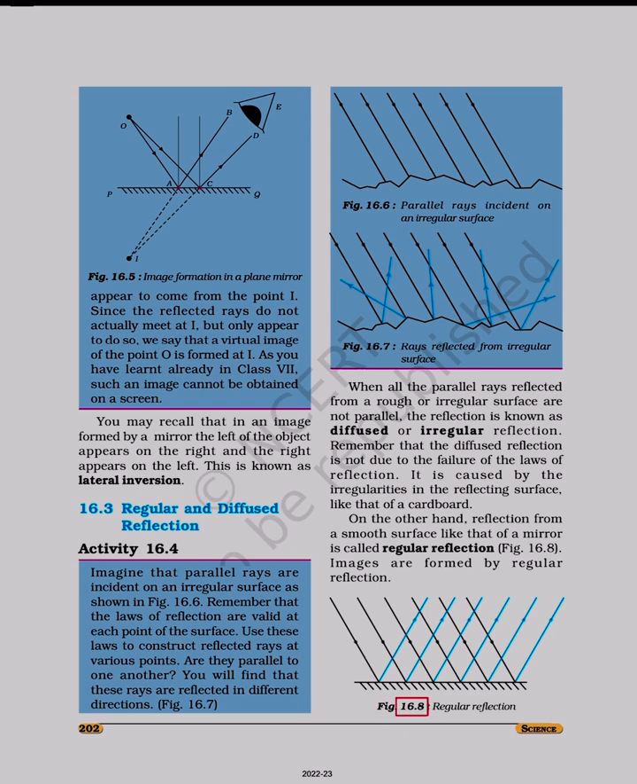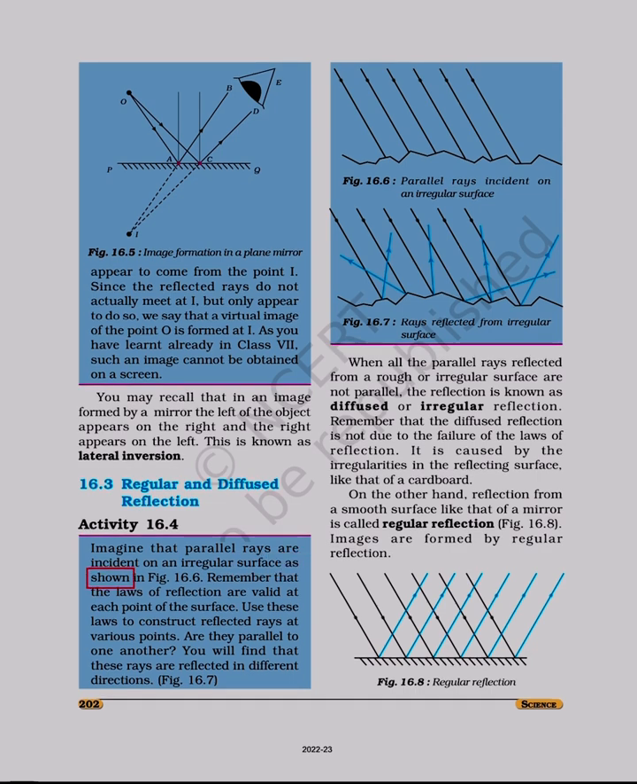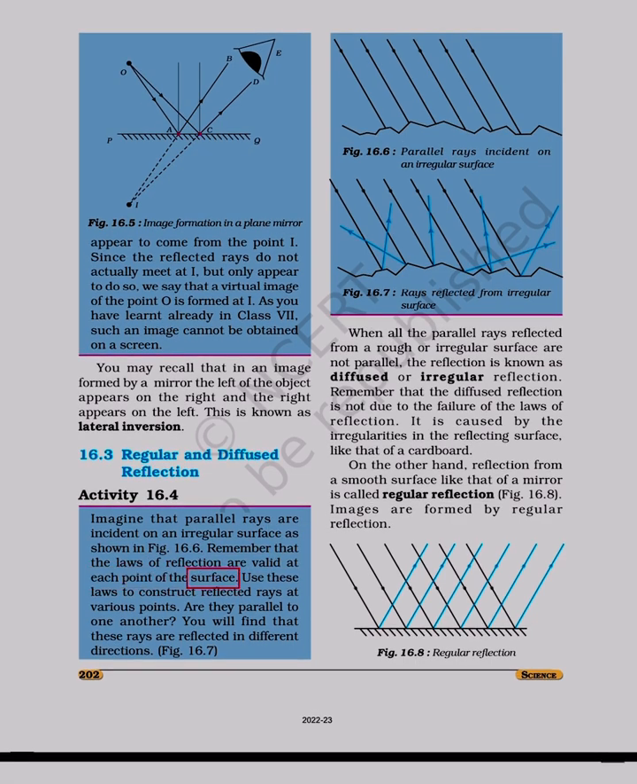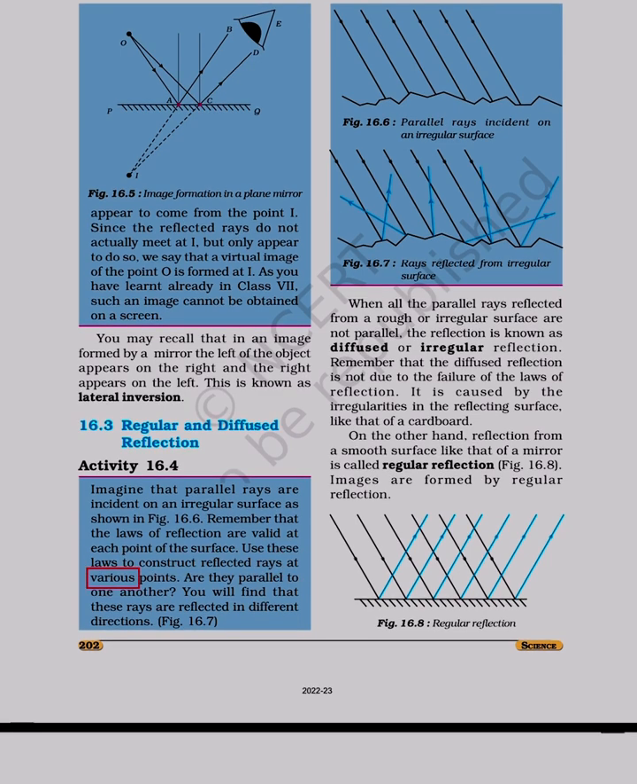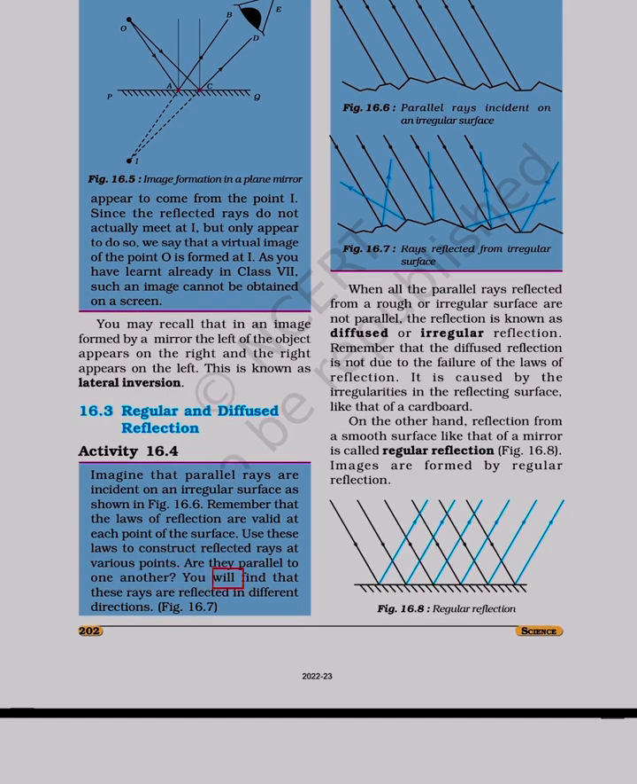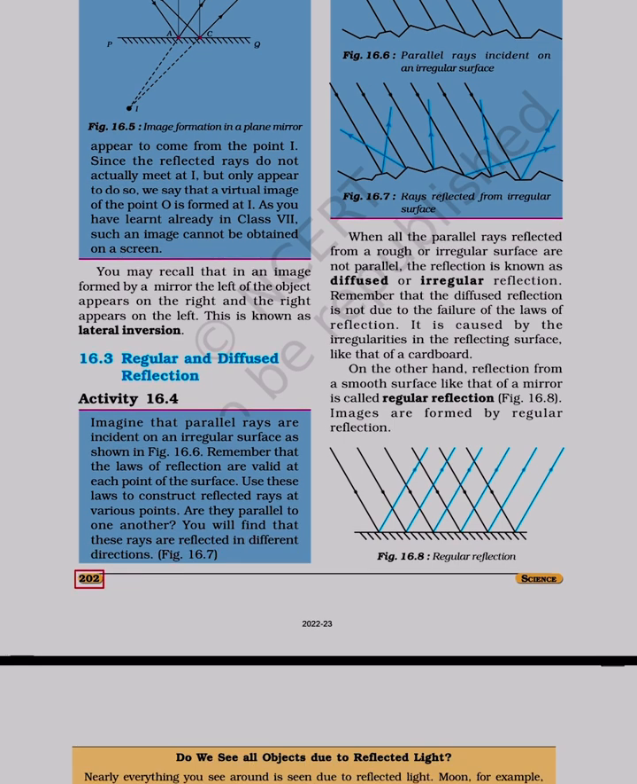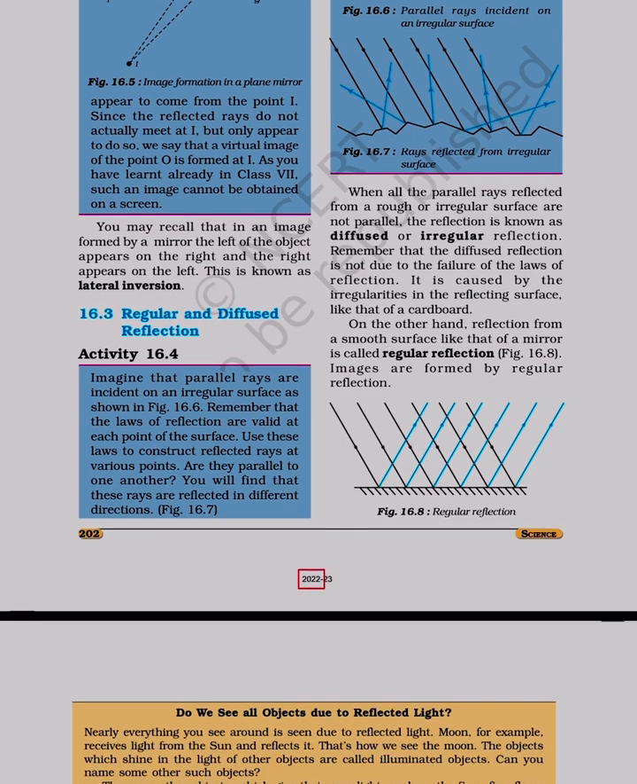Figure 16.8. Regular reflection. Imagine that parallel rays are incident on an irregular surface as shown in figure 16.6. Remember that the laws of reflection are valid at each point of the surface. Use these laws to construct reflected rays at various points. Are they parallel to one another? You will find that these rays are reflected in different directions. Figure 16.7.